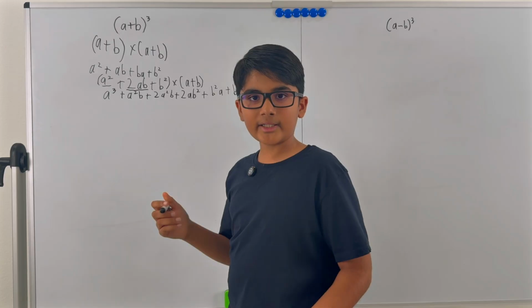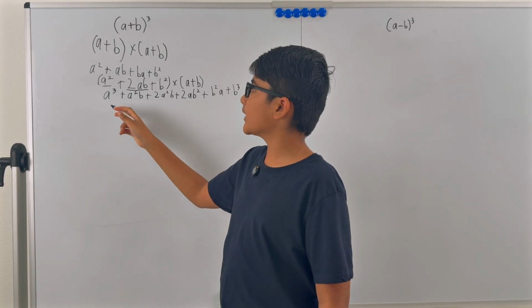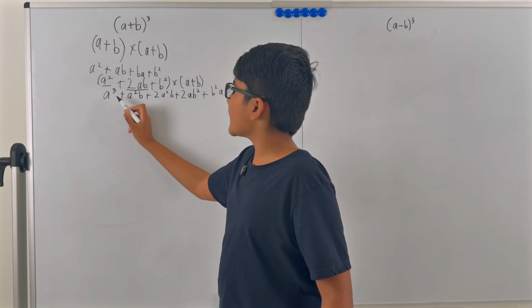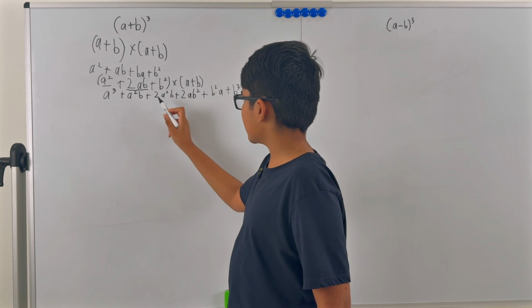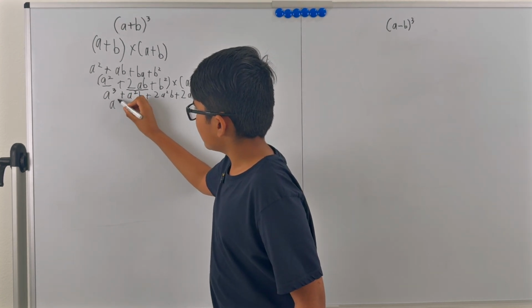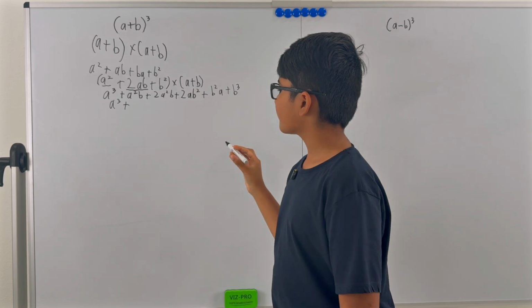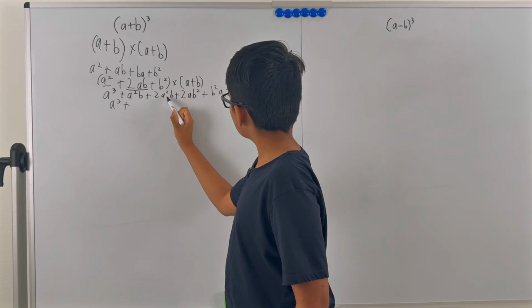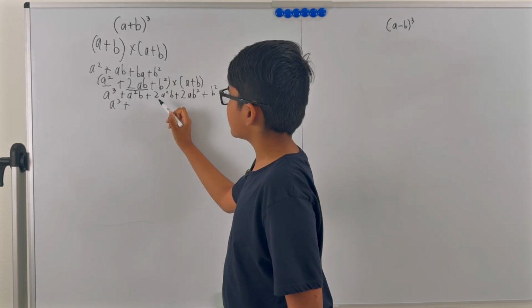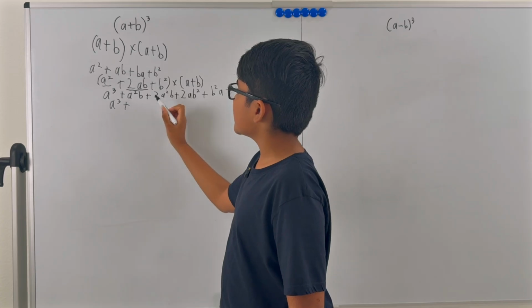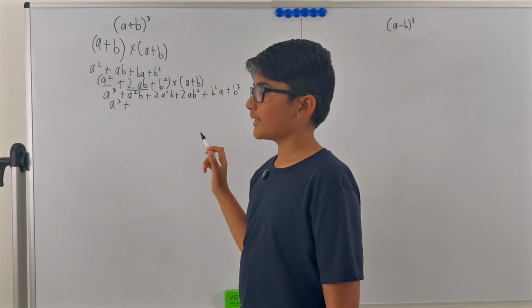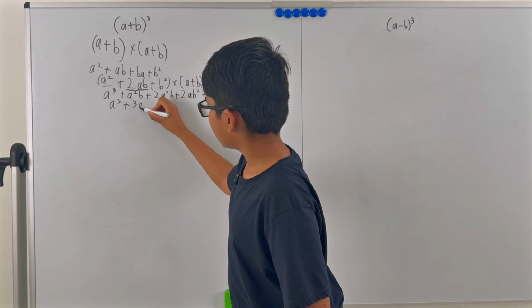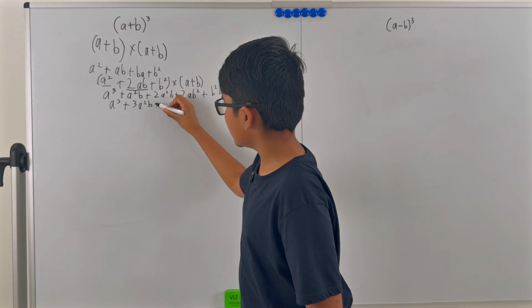The way I like to do it, when you see a term, check for any like or unlike terms. For this one, a cubed does not have any like terms, so it stays as it is. Since we already have 2a squared b, and we are adding another a squared b, it would be 3a squared b.